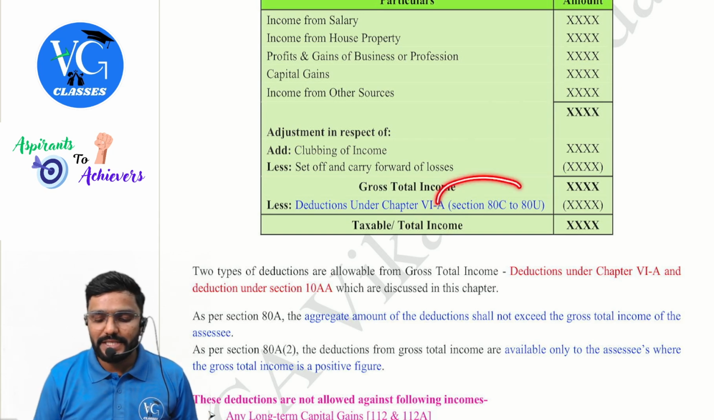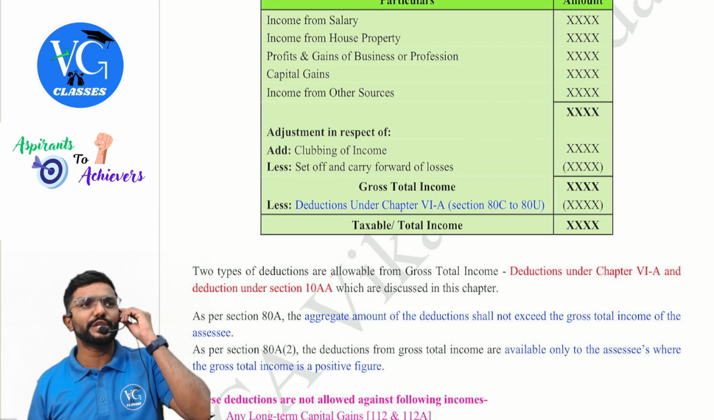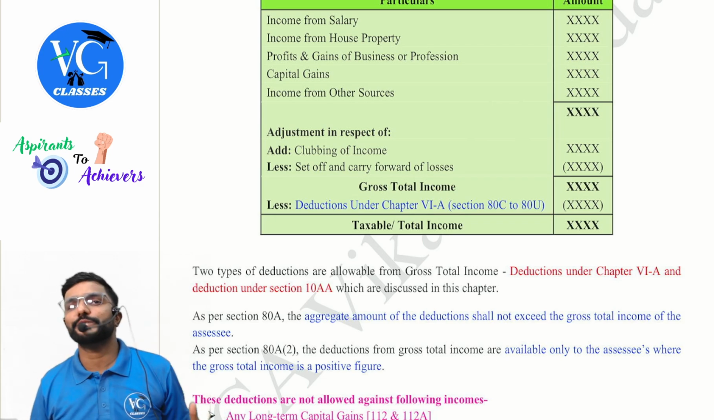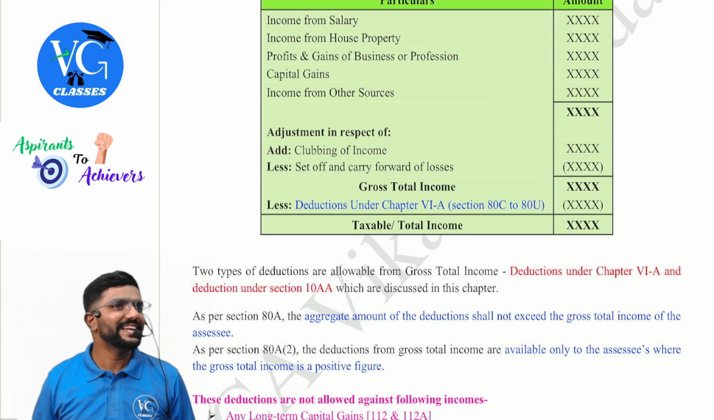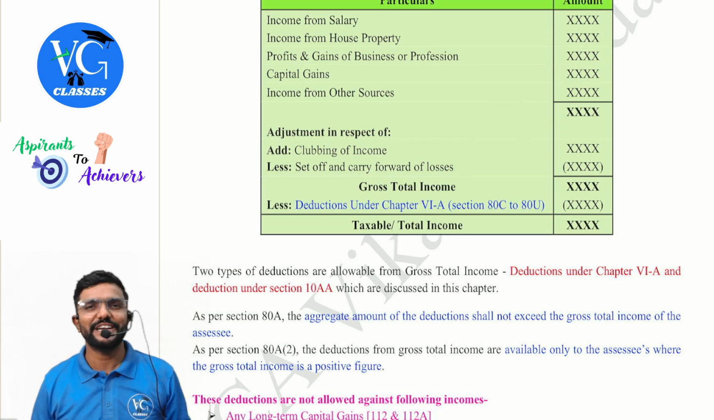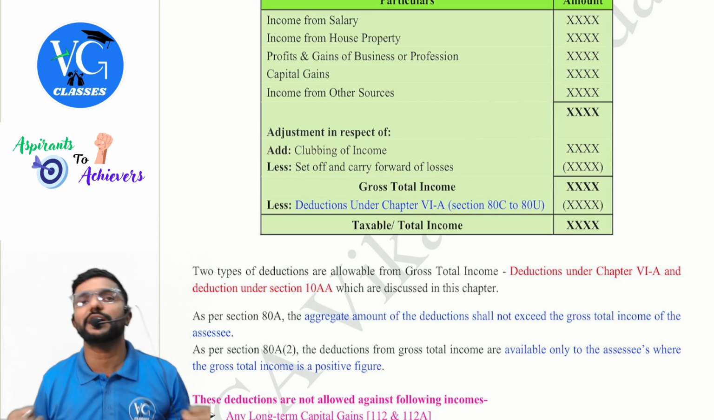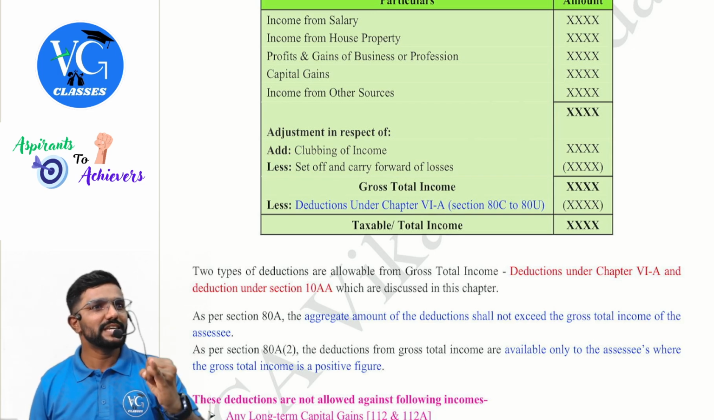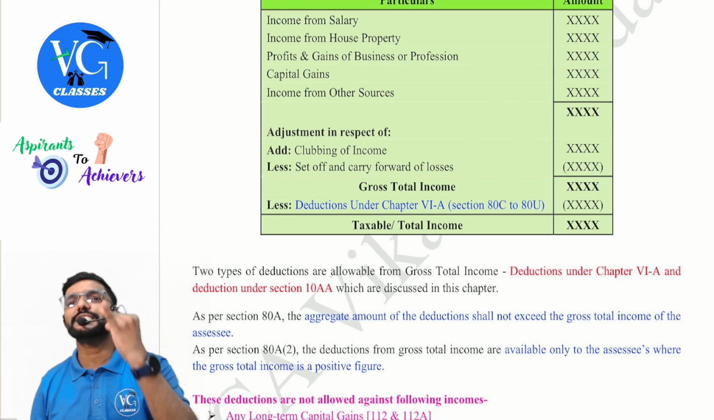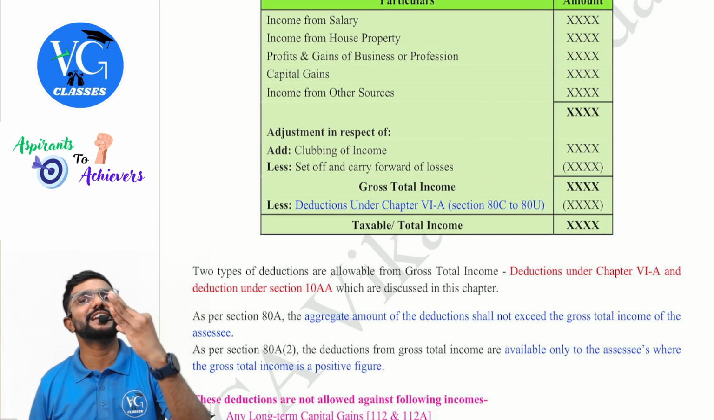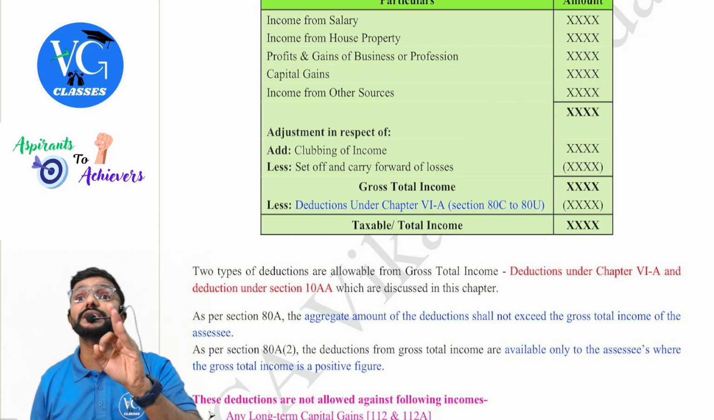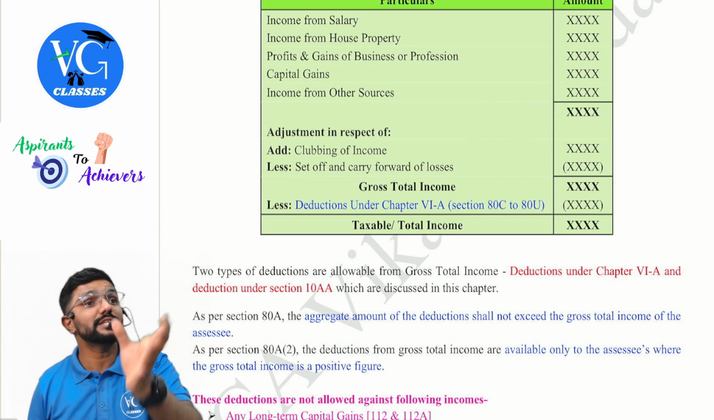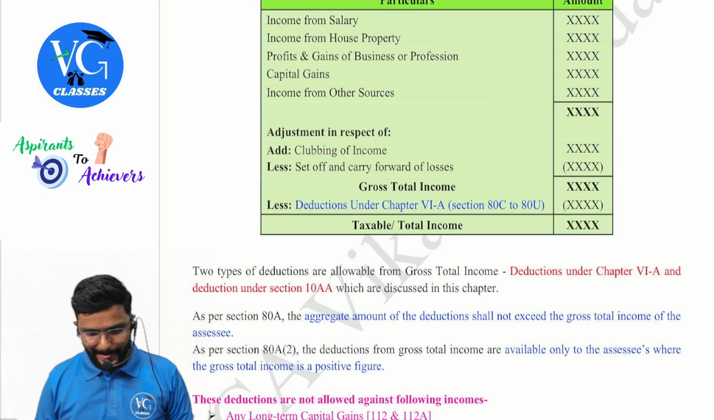From gross total income, the assessee is eligible to claim deduction under sections 80C to 80U, provided he is following the optional regime. If he is following the default regime, then only 3 deductions are available, which I will cover at the end of the chapter. I will specify it: 80CCD subsection 2, 80CCH subsection 2, and 80JJAA. Yes, only these 3 deductions are allowed. Rest all is blocked. Okay, sir.